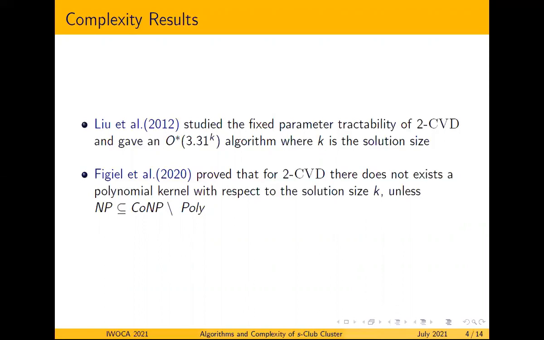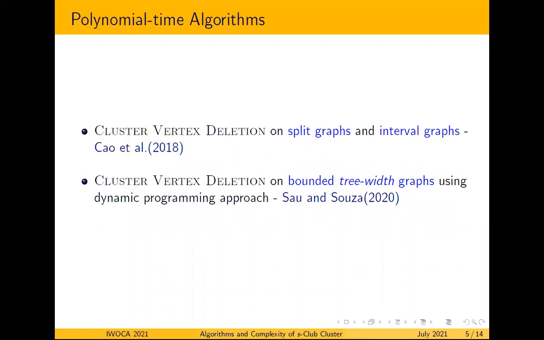And recently in 2020, Figiel et al. proved that for 2CVD, there does not exist a polynomial kernel with respect to the solution size K. And for some special classes of graphs, and this cluster vertex deletion for S equal to 1, there exist polynomial time algorithms for split graphs and interval graphs, which was proposed by Cao et al. in 2018. And recently, Sau and Sosa proposed a dynamic programming approach which can be used to get a polynomial time algorithm for cluster vertex deletion on bounded tree-width graphs.